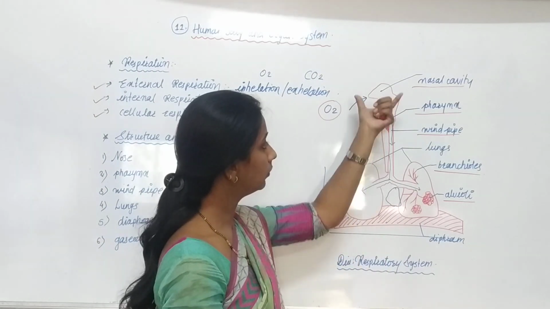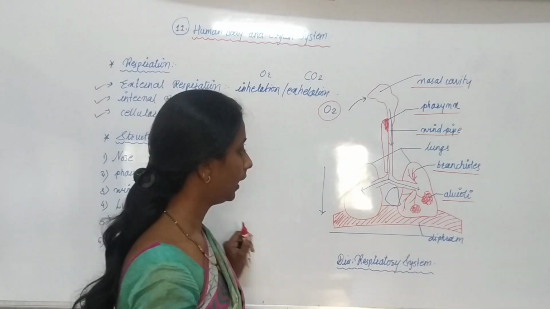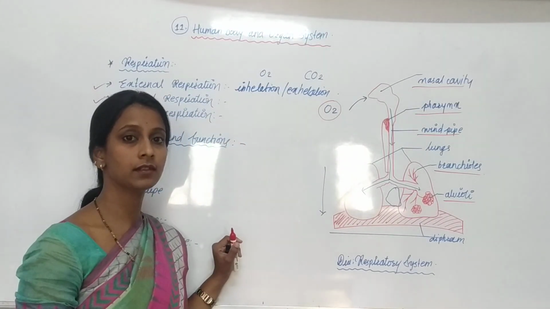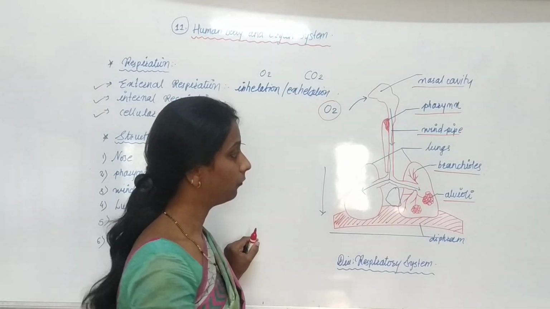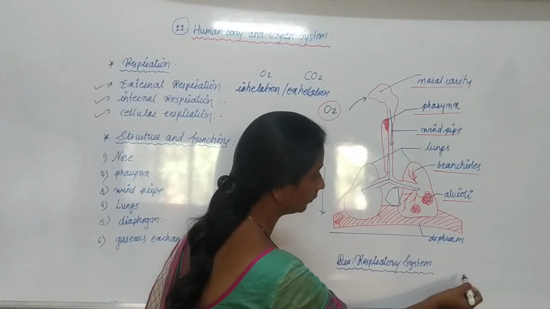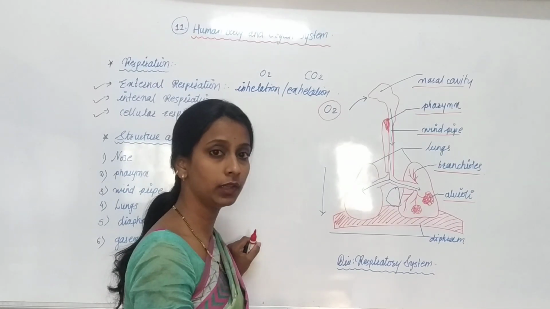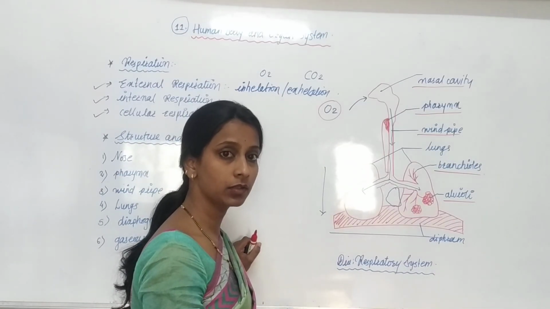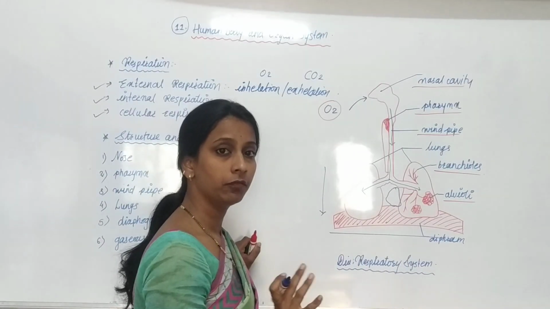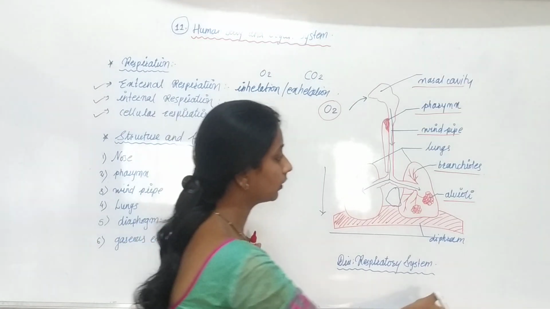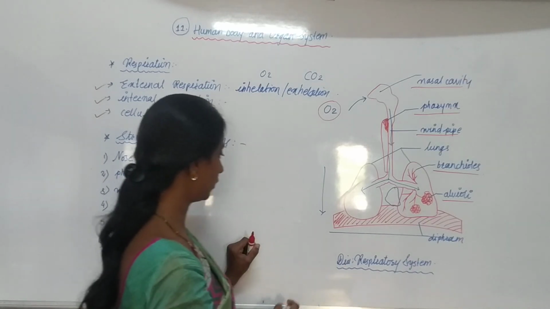So this is the structure of the respiratory system, and gas exchange takes place in the alveoli. When blood comes from all parts of the body to the heart and the lungs, the gas exchange takes place.